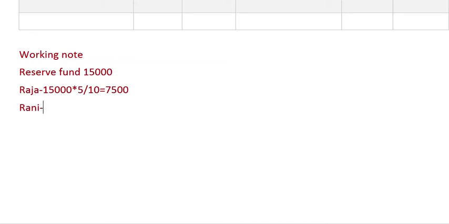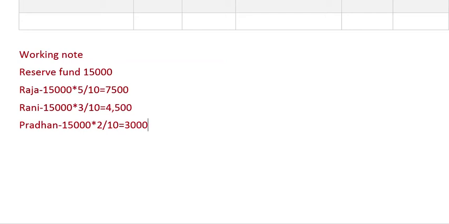Then we'll be calculating Rani. Rani: 15,000, and how much is her share? 3. It's going to be divided by 10. How did we get this 10? We add all the shares of all partners, and that gives 4500. And Pradhan we will calculate: 15,000 multiplied by 2 divided by 10, that gives 3000.